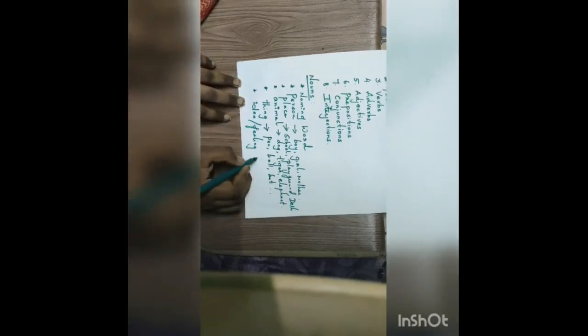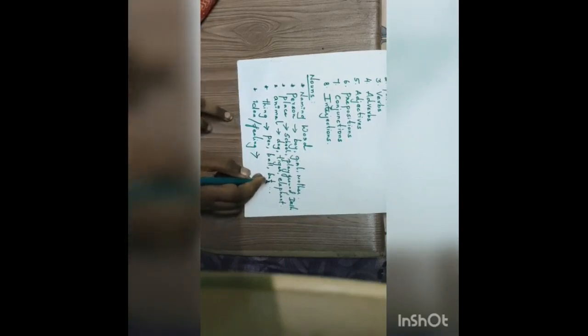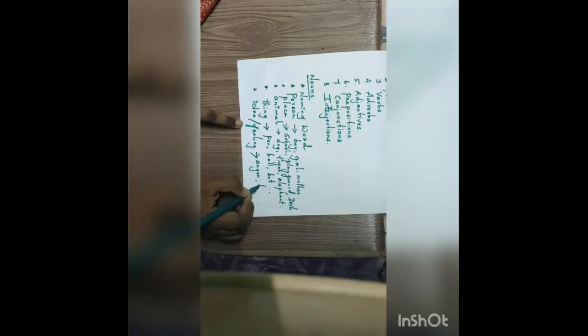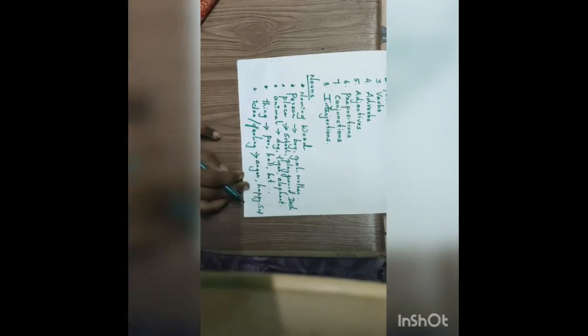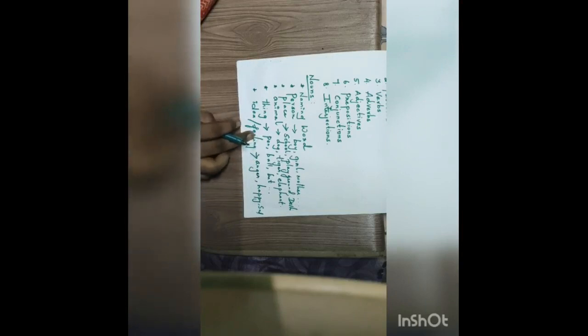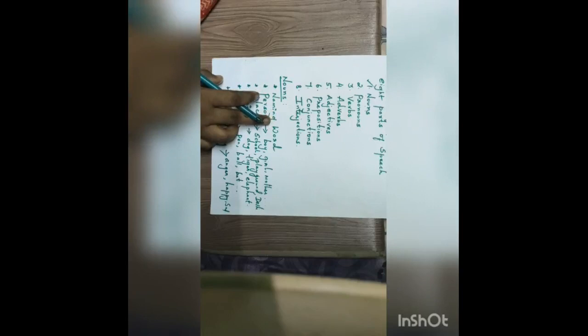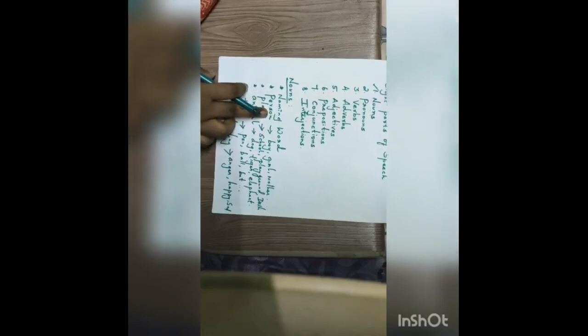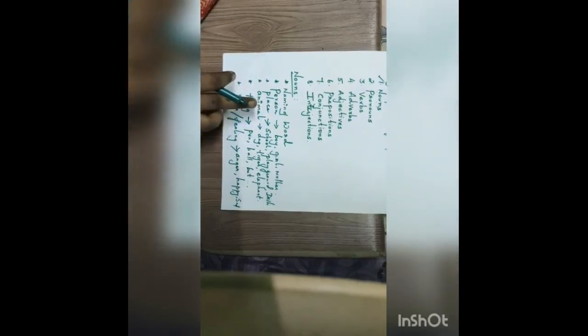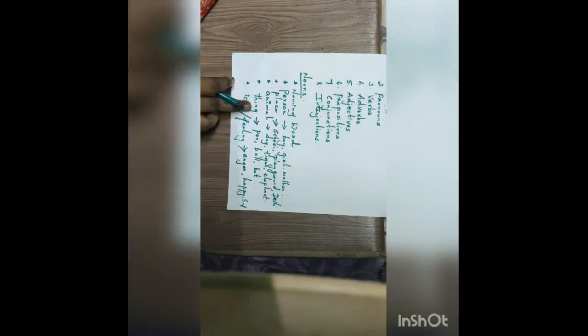Idea or feeling: we can feel it but we cannot touch it. So, anger, happy, sad. These are the examples for idea or feeling. Okay, already I said that a noun is a naming word. It is the name of a person, a place, an animal, a thing, and an idea or feeling.